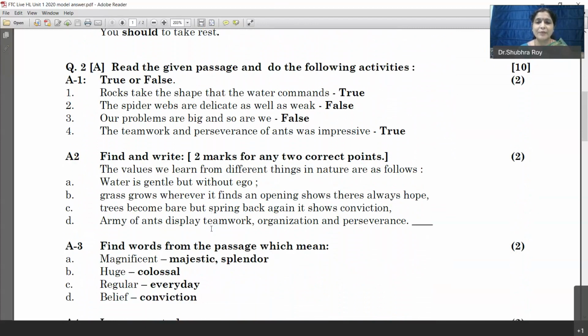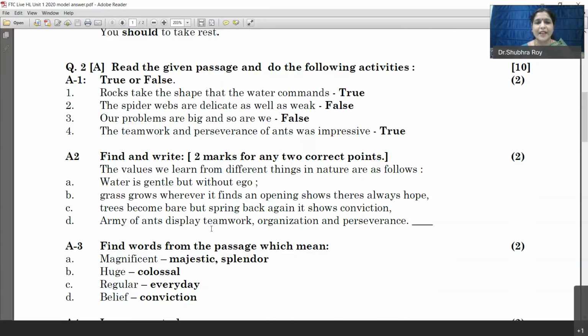In this, again, let me tell you that you have to write the statements first and then you have to mention what is true and what is false. Just don't write true, false, true, or A, B, C, D, or 1, 2, 3, 4. No. You have to write complete sentences and you have to then say true or false. Then go to the next one.